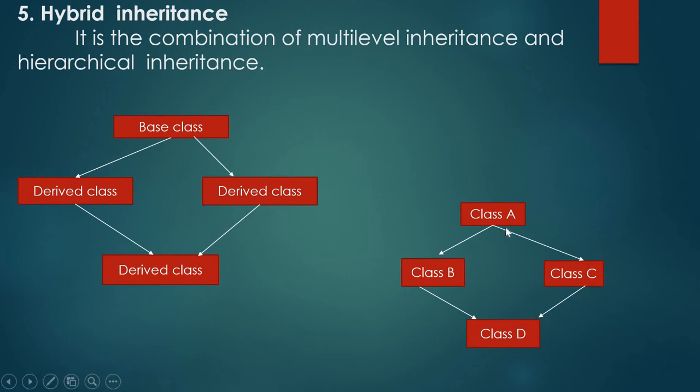See in this example, classes A, B, C and D. There are 4 classes. Classes B and C are deriving from the class A. Means this is hierarchical inheritance, and also here there is more than one level. So this hybrid inheritance is the combination of multi-level inheritance and hierarchical inheritance.